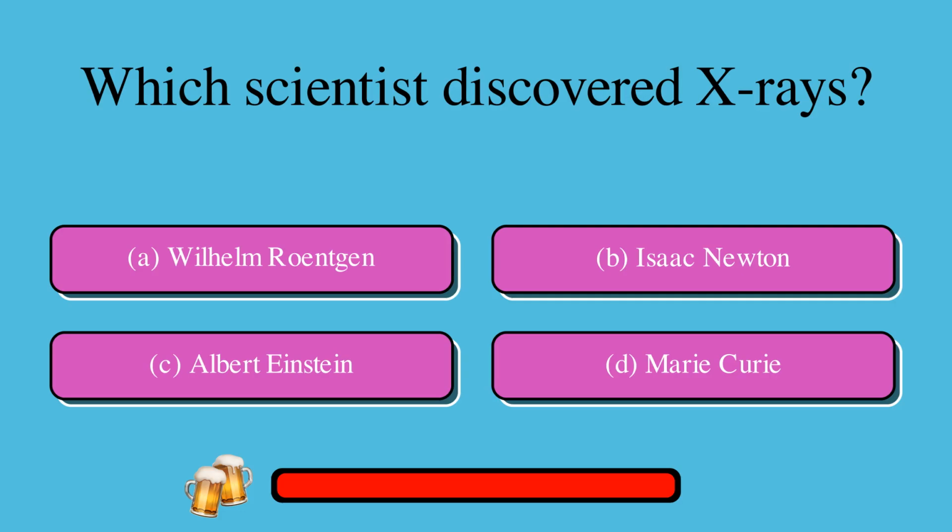Which scientist discovered X-rays? A. Wilhelm Röntgen, or B. Isaac Newton, or C. Albert Einstein, or D. Marie Curie? The correct answer is A. Wilhelm Röntgen.